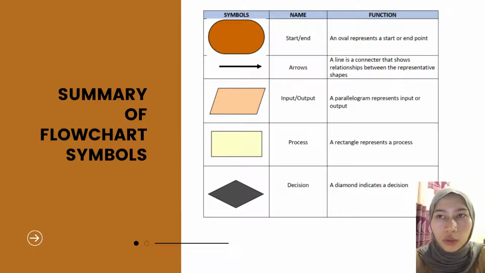Assalamualaikum warahmatullahi wabarakatuh. My name is FATIHAH AIMAN binti Muhammad YUSSUF. I will be presenting the methodology flowchart. This is the summary of the flowchart symbols, which we have 5 symbols here: start and end, arrows, input and output, process, decisions, and their functions according to their symbols. These are the symbols that we will use in our flowchart later.